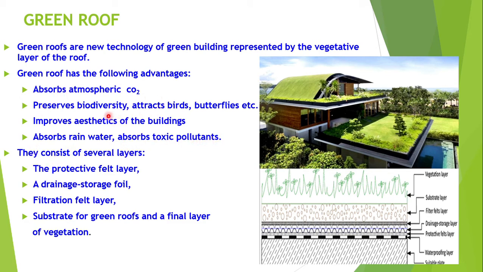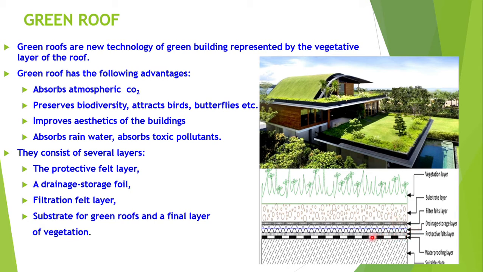And to have this type of green roof, what layers are required? Here we can see in this picture the various layers. Below this vegetation cover, we have various layers of the green roof to increase the strength of the roof: the protective felt layer, a drainage storage foil, a filtration felt layer, the substrate for the green roof, and the final layer will be the vegetation.